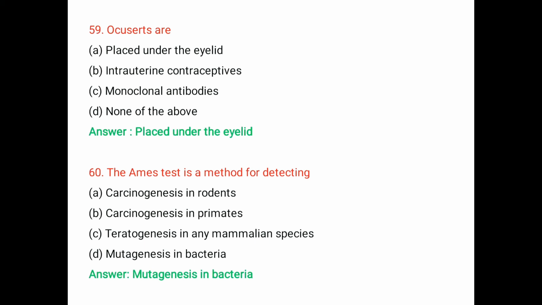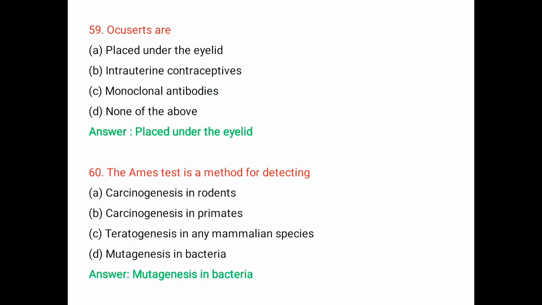Question number 59. Ocuserts are: A. Placed under the eyelid, B. Intrauterine contraceptives, C. Monoclonal antibodies, D. None of the above. The right answer is placed under the eyelid. Ocuserts are plastic membranes about one third the size of a contact lens. They are placed under the eyelid.